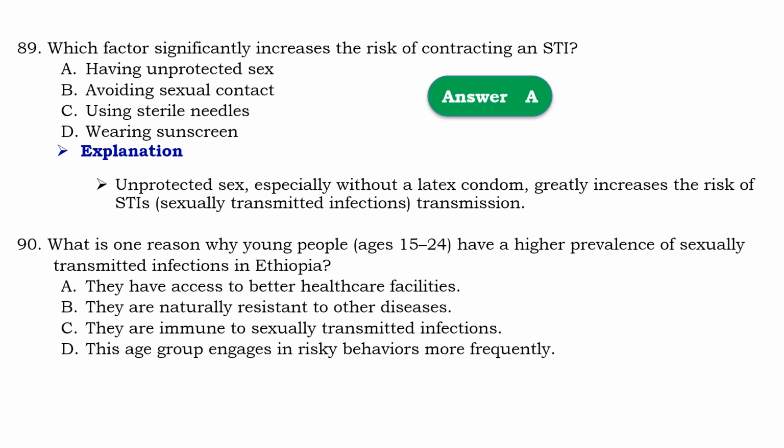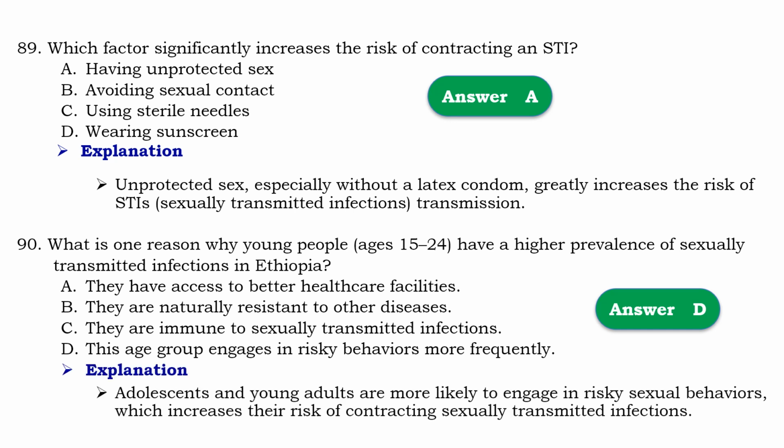Question number 90. What is one reason why young people aged between 15 to 24 have higher prevalence of sexually transmitted infection in Ethiopia? So that should be D. This age group engages in the risky behavior more frequently. Means that adolescents and young adults are more likely to engage in risky sexual behavior, which increase their risk of contracting sexually transmitted infections.